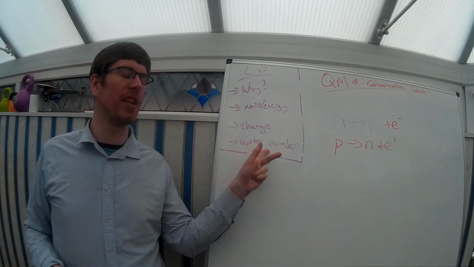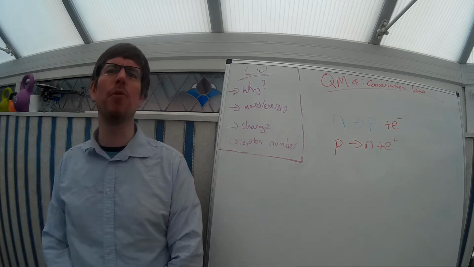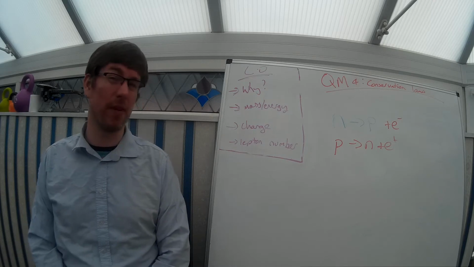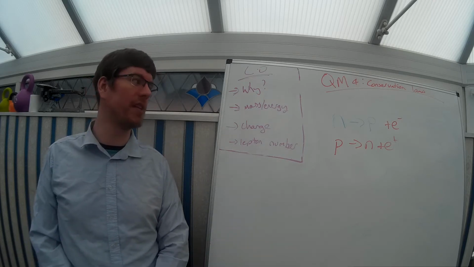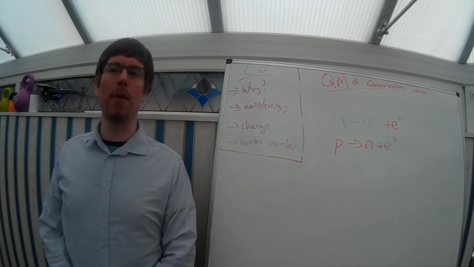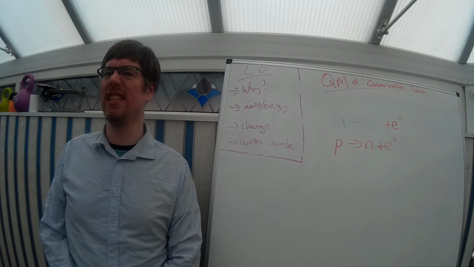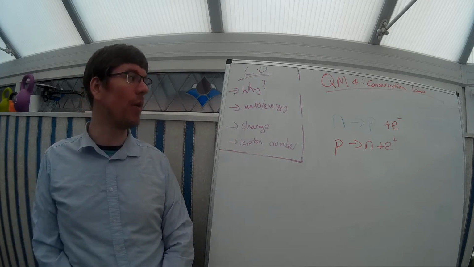Now we have this strange thing, lepton number. This is more of a concept than a real thing. It just turns out that the universe also conserves this. A good way of thinking about it is the total number of electron-y things is always constant. Okay? So, what does this mean?